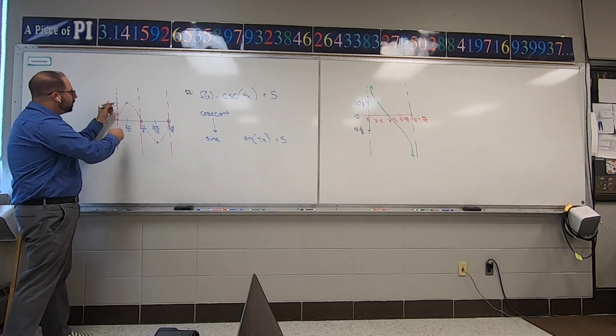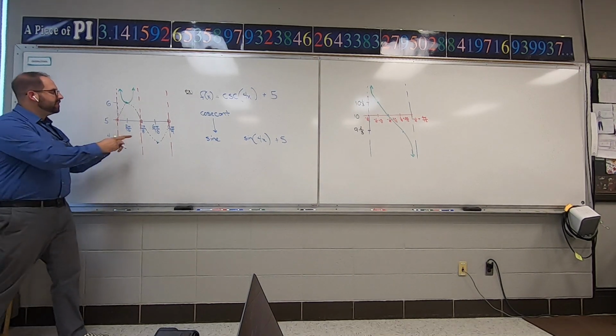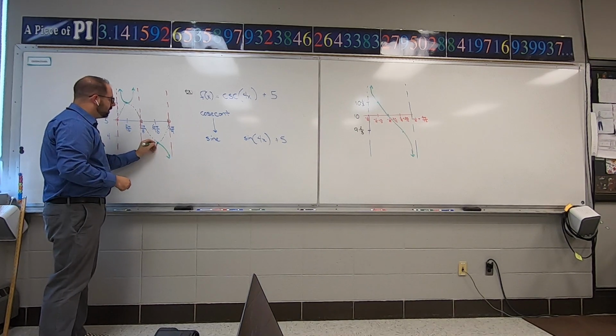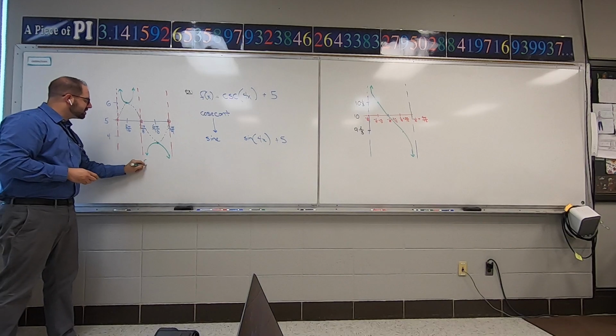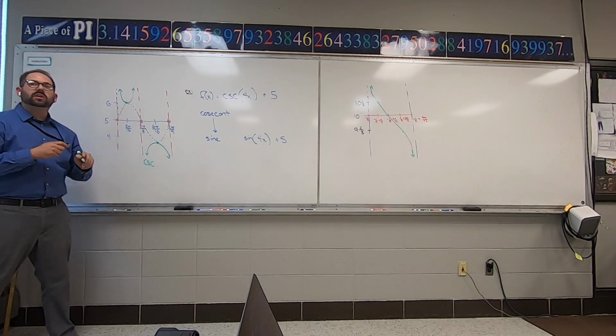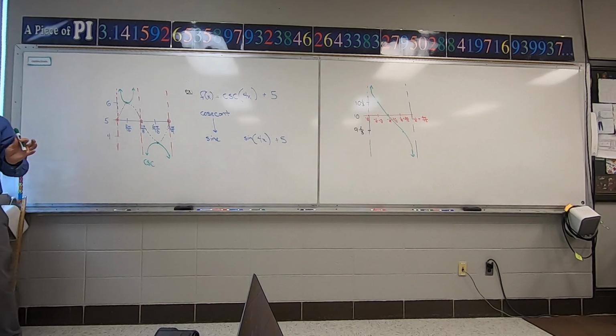So instead of going down, it goes up and it hugs right against the asymptotes. And then if this one goes up, cosecant goes down. What you have here in the solid green, that's cosecant. That's the cosecant graph with those numbers plugged in. The one in black is the sine graph.